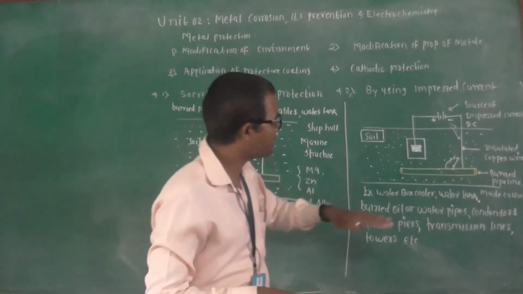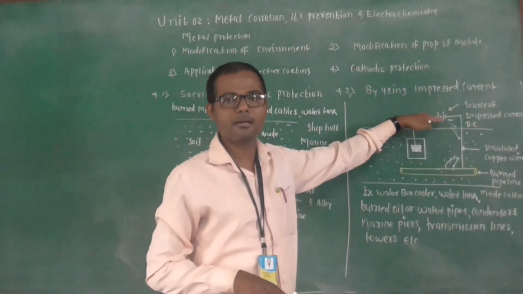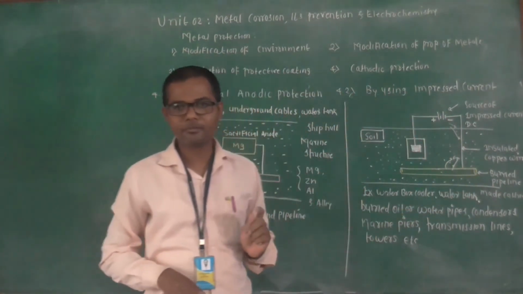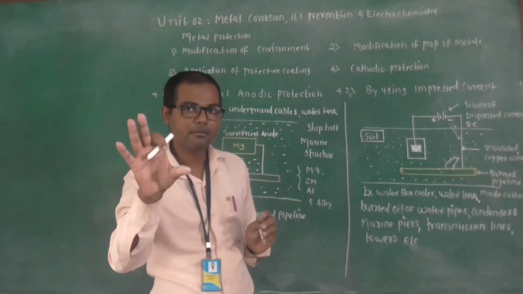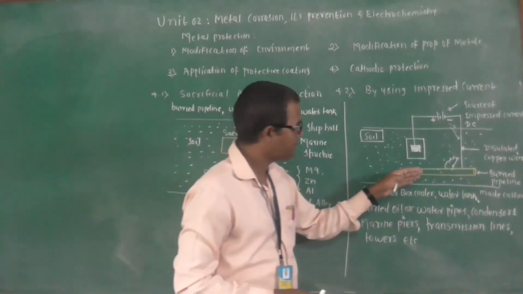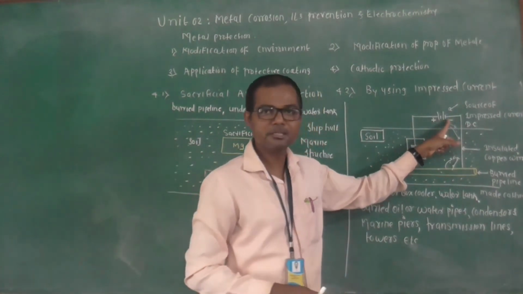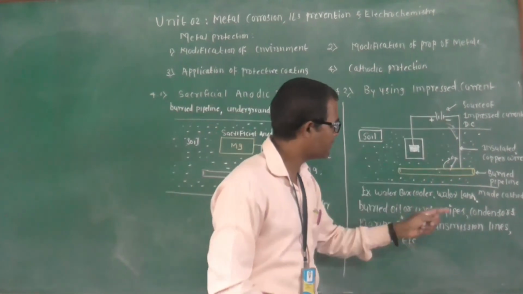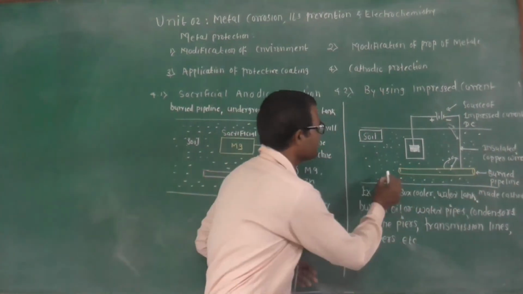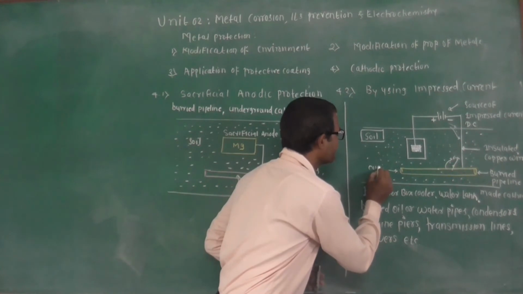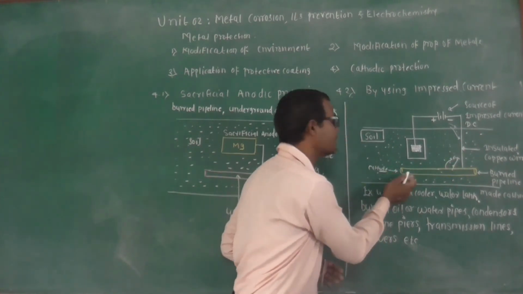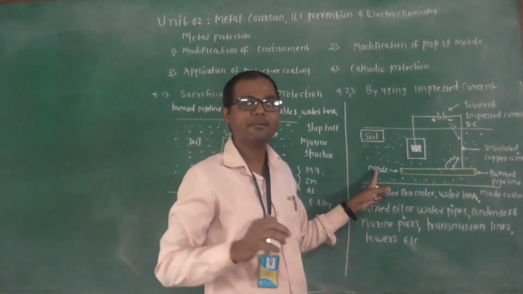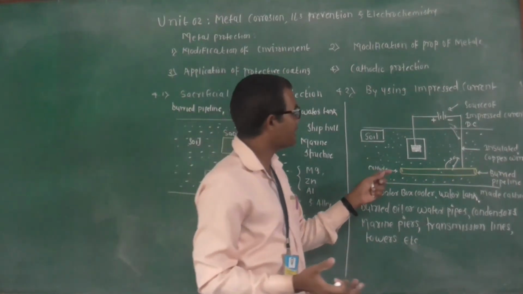For that we require the DC source, and the negative terminal of the DC source is connected to the buried pipeline. We require the anode also, because when the negative terminal of the source is connected to the buried pipeline, at that time this structure becomes the cathode. From anode it becomes cathode. One is the cathode, the other required is the anode. So we have taken the anode.